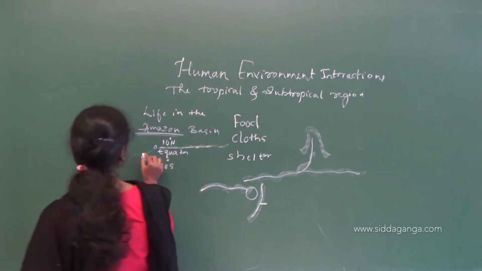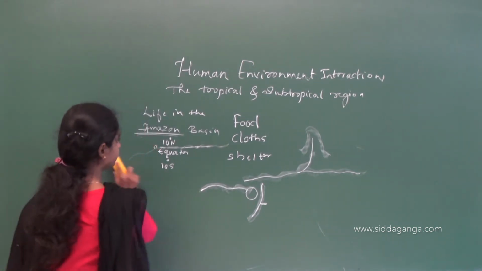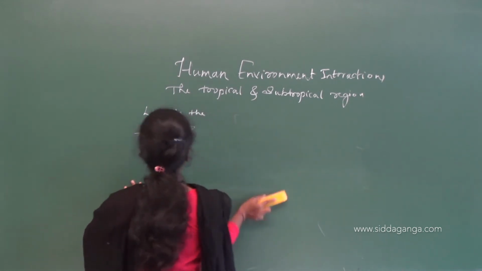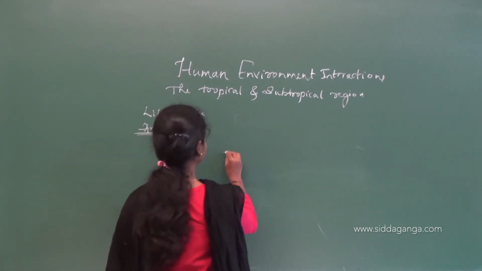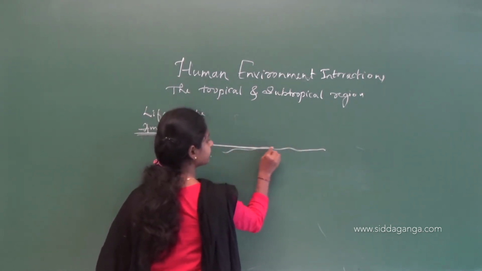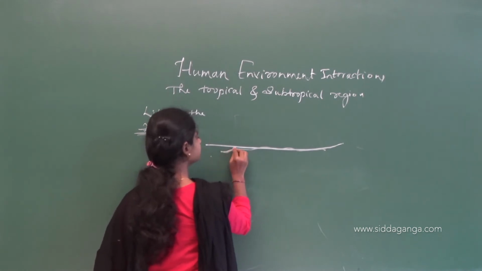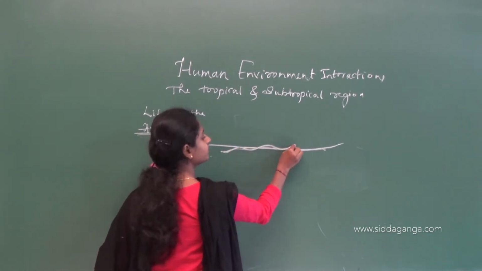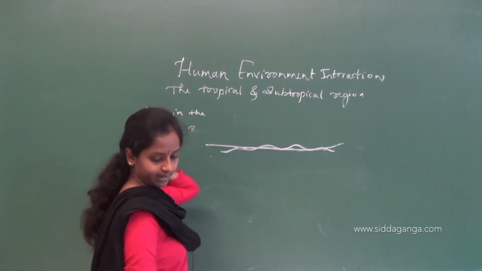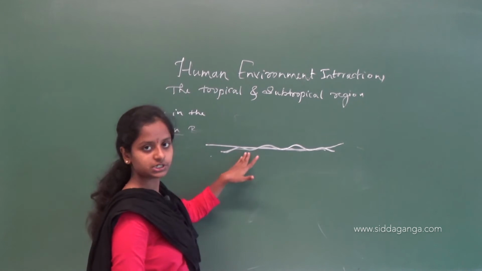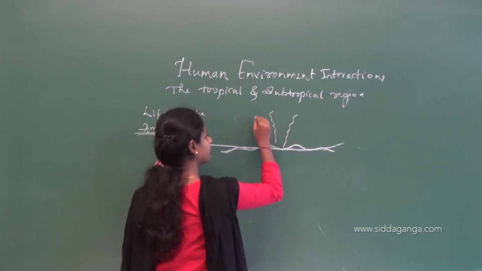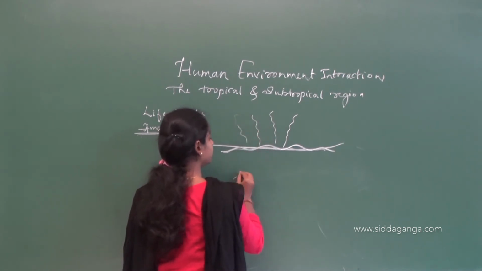See, let me rub this and write it again. In the equator, sorry, this is the equator and we see here the Amazon river is moving like that, and for this Amazon river many tributaries or many other rivers are joining and forming a basin.